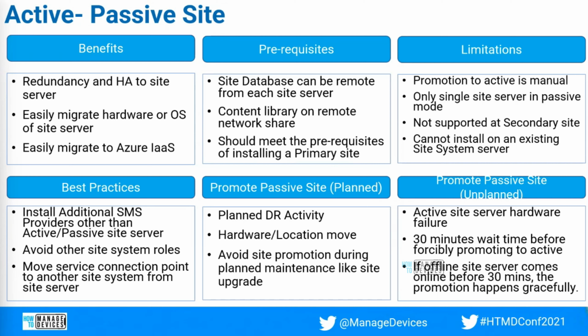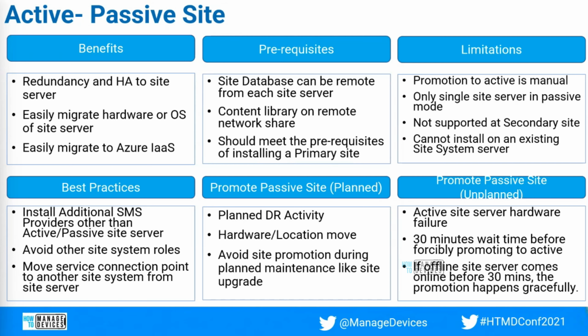There might be situations where the data center team says your server has moved to a different location and you need to change your server name to a new naming convention, and the SCCM team says no, we cannot change the server name, that is a requirement from the product. That is gone now. You can always change the server name using this active passive method if you are stuck in that kind of scenario. And you can also easily migrate to Azure Infrastructure as a Service.